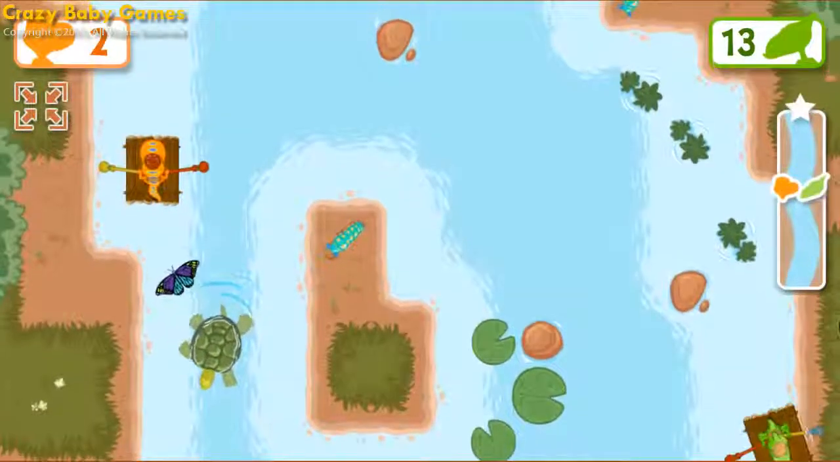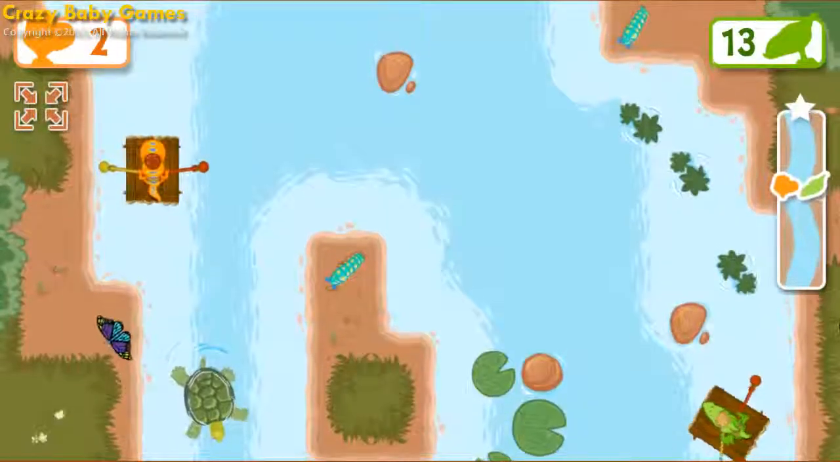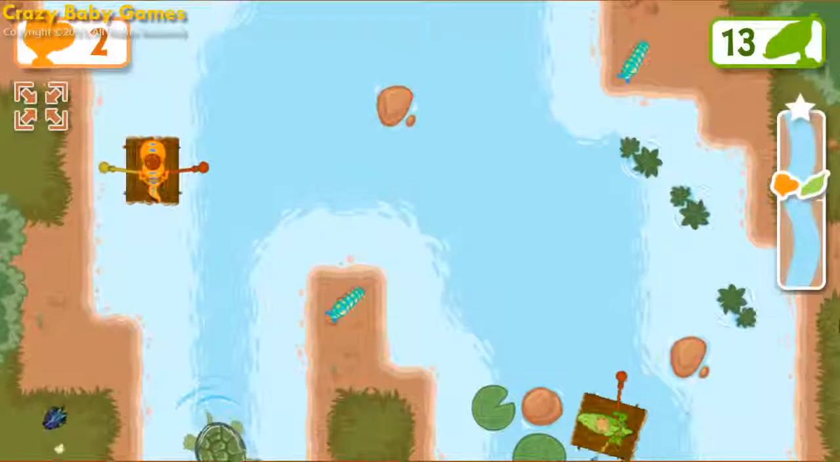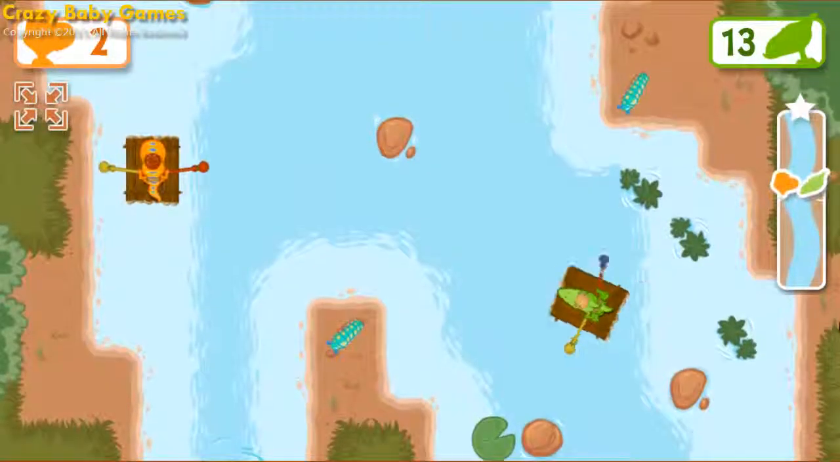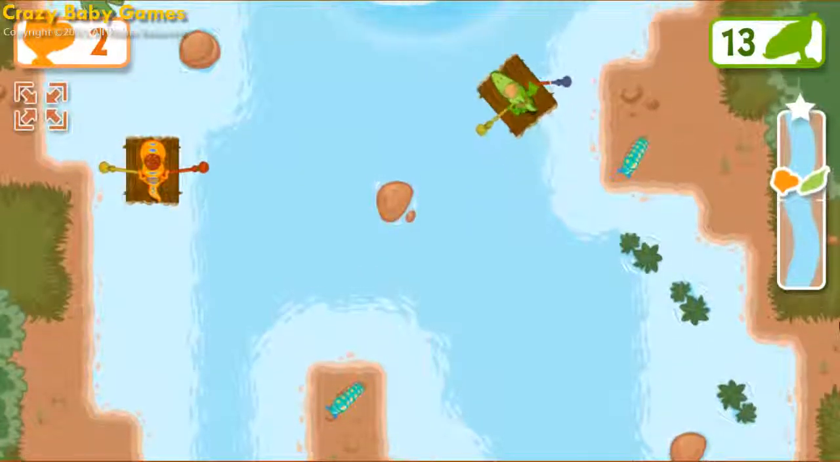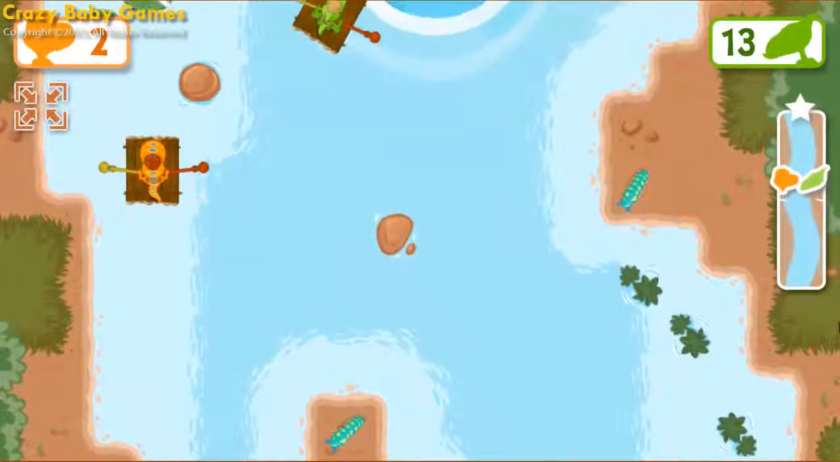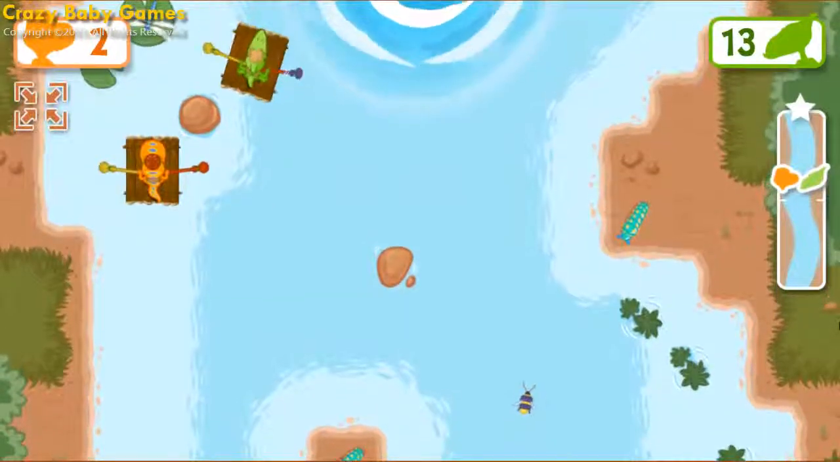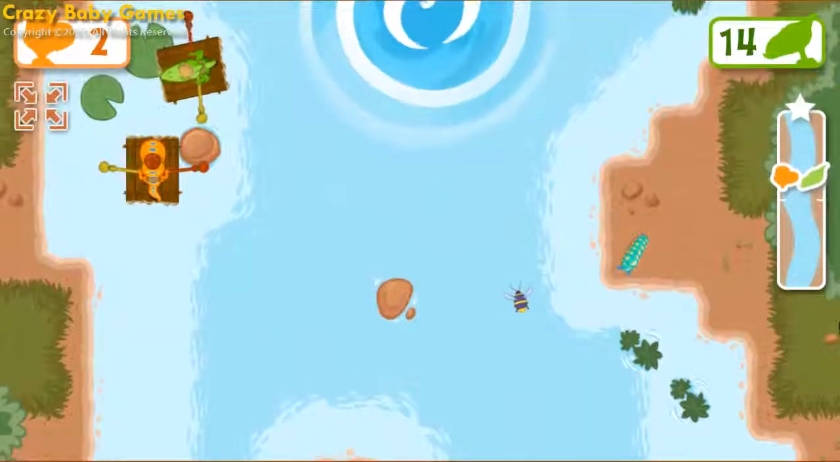A stream becomes a river through a process called erosion. Over time, rivers change the land by carving new paths for themselves.